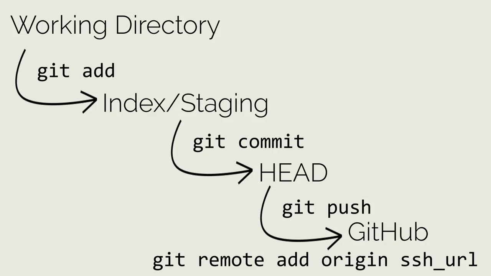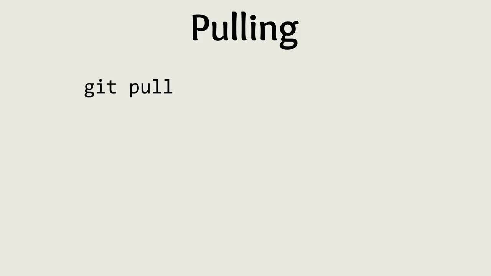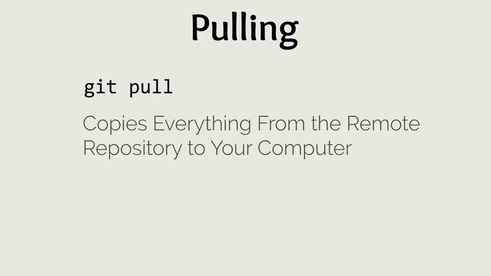With the remote repository added, you can use the git push command to push the changes to the remote repository on GitHub. We now are able to create a repository, make changes to it, save them, and push those changes to GitHub. But what if another one of our team members wants to pull down the changes that we push to GitHub onto their local computer? This is where the git pull command comes in. By simply typing the command git pull into their terminal, all of your changes from GitHub will be pulled onto their local computer and merged with any of the changes that they have.